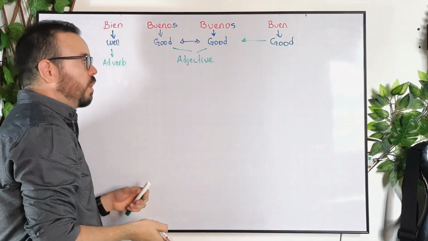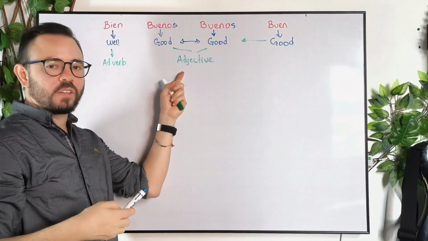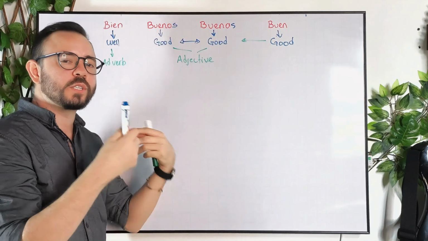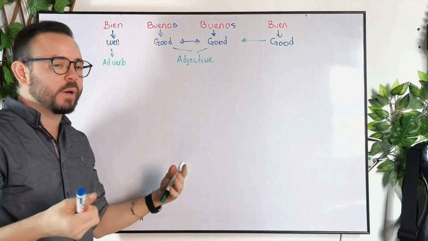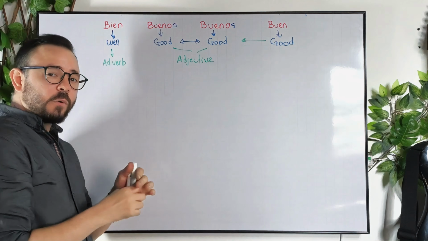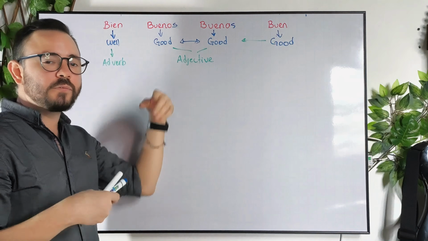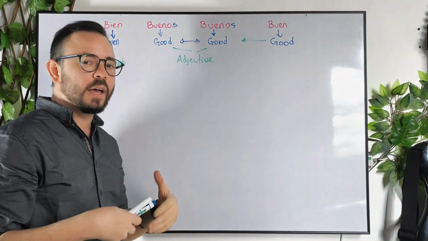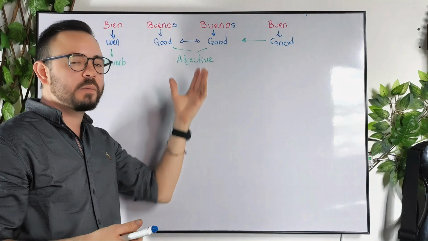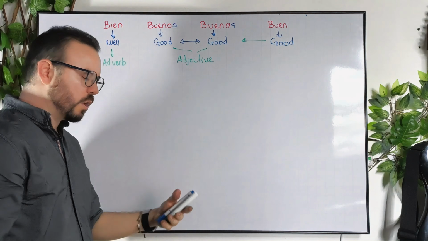What is the difference? Well, as we know already, this is an adjective. So basically, we use these words to describe objects, people, or nouns in general. If the noun is masculine, then we say bueno. If the noun is masculine plural, we say buenos. If the noun is feminine, we say buena. And if the noun is feminine plural, we say buenas. That's it. But let me just give you an example.